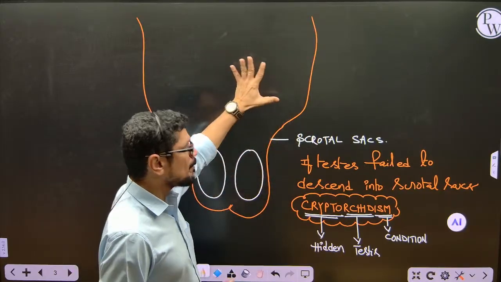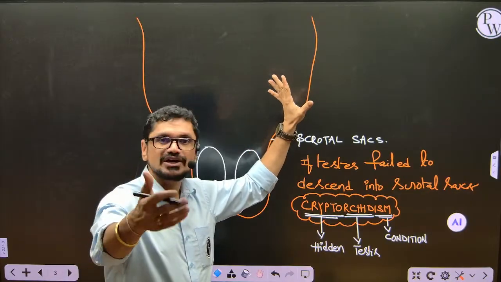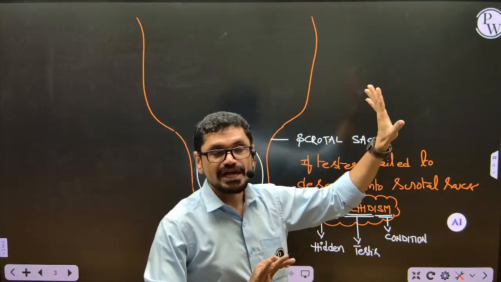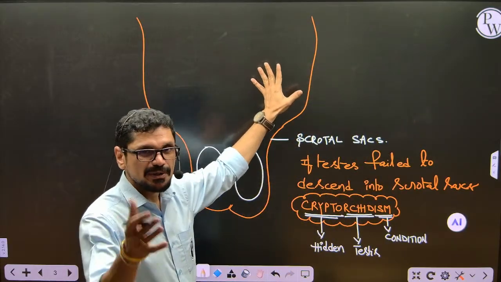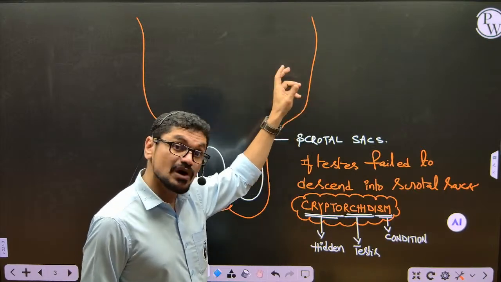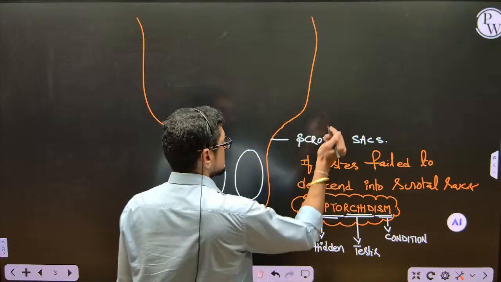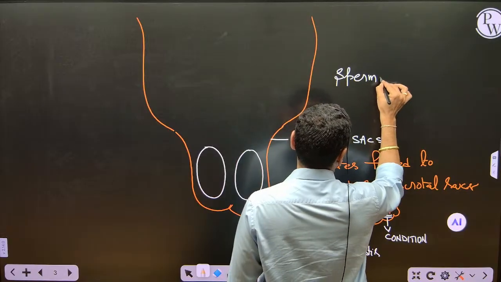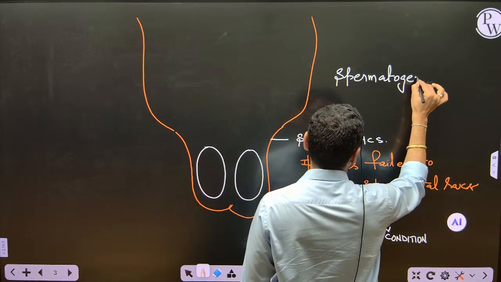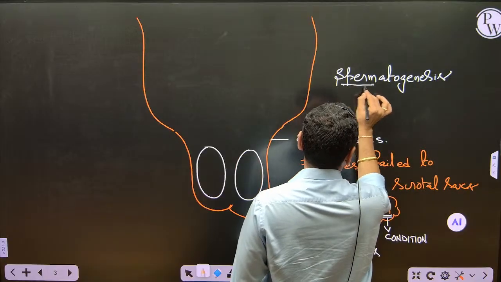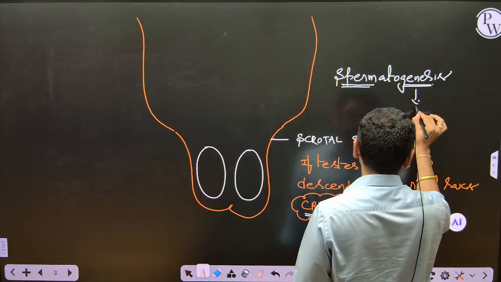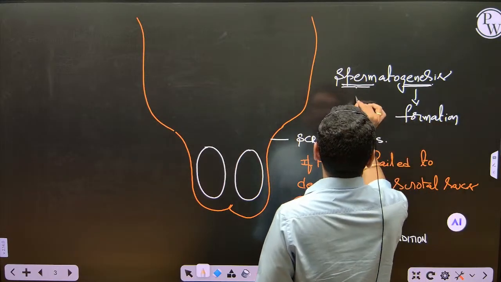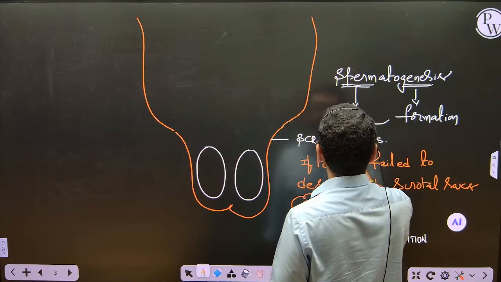Once again, if they are present inside, imagine they are doing their duty, producing sperms, no problem will be there. But in some people, what happens, if the testes are present inside the abdomen, they can't work properly. Then a small surgery may be required. Understand? So, what is the function of testis? Just now I told, spermatogenesis. Spermatogenesis means sperm, genesis means formation. So formation of sperms is nothing but